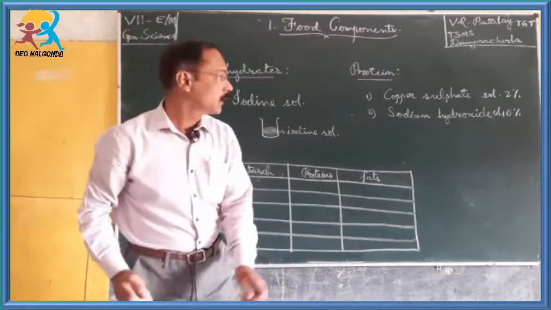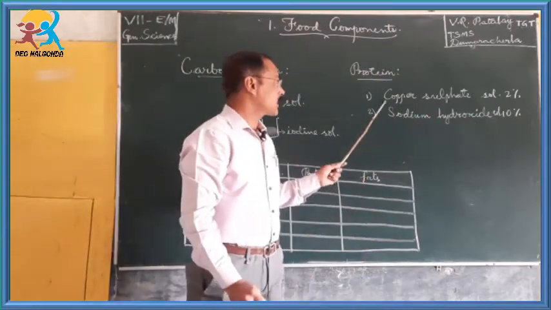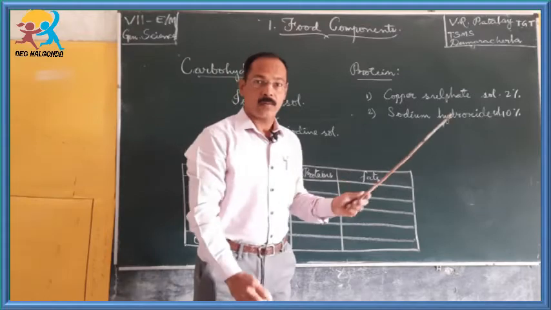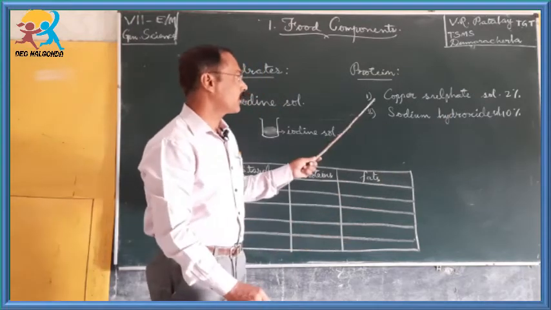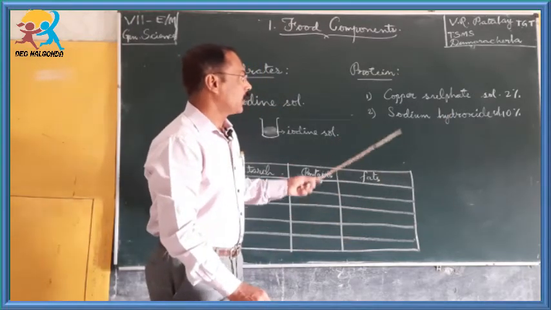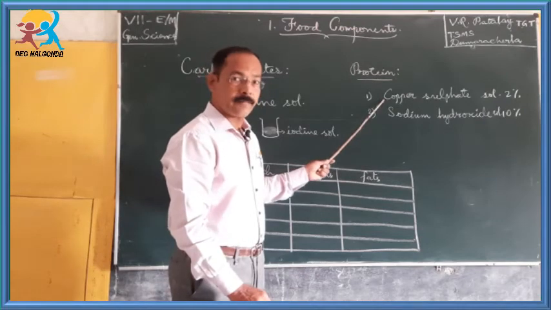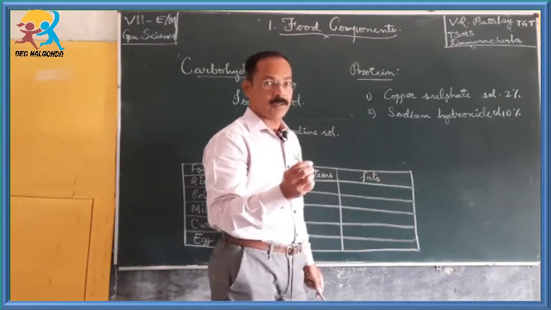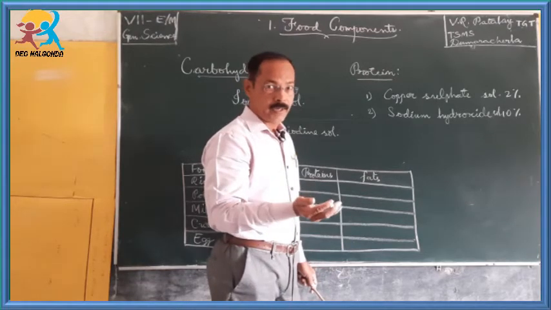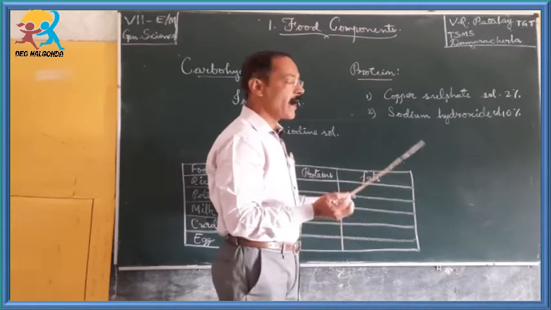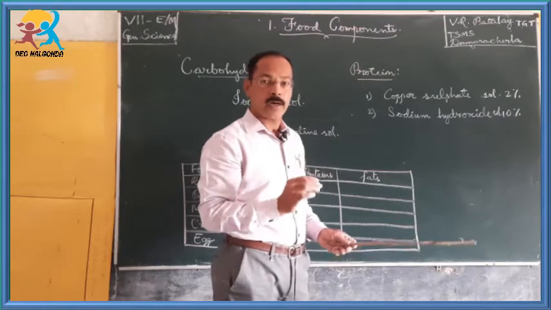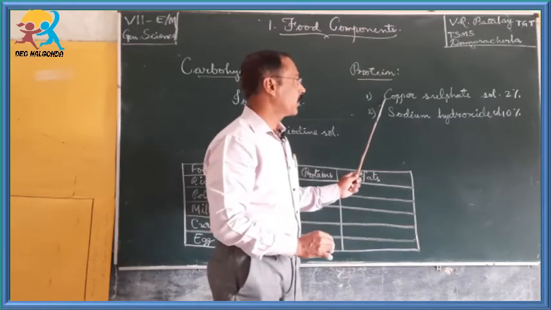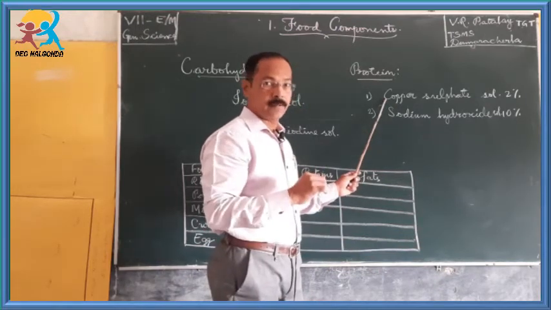To prepare such solutions, what we have to do? First of all, take 2 grams of copper sulfate pellets or salt in a beaker and add 100 ml of water to it, thereby stir it thoroughly.